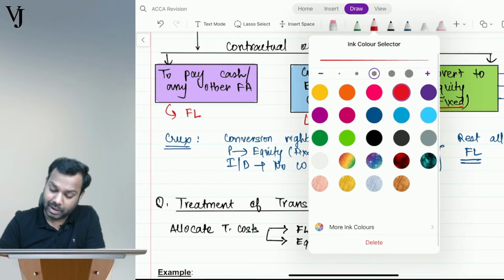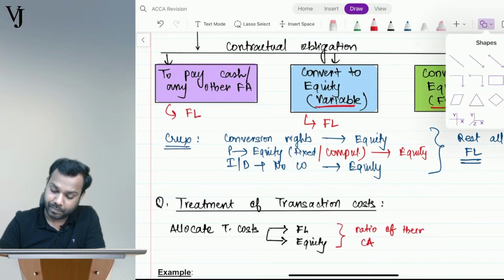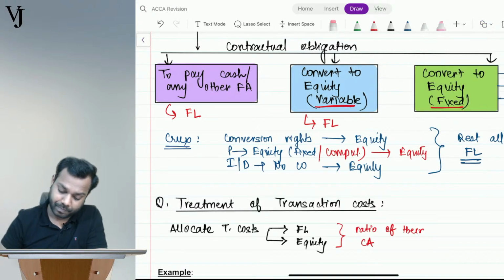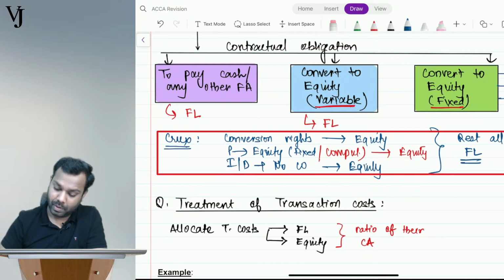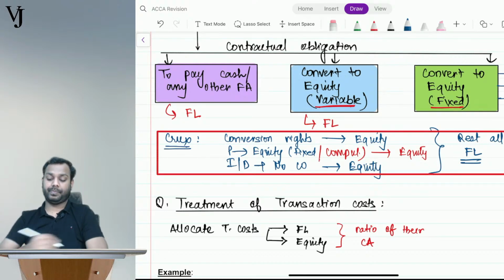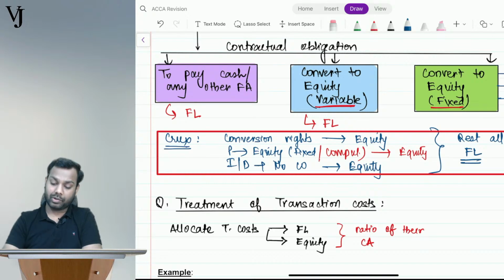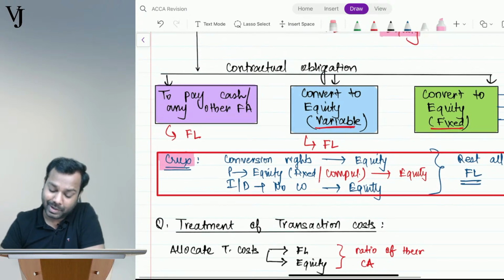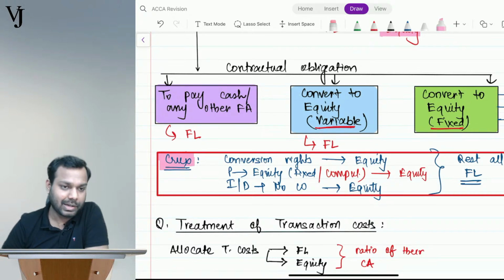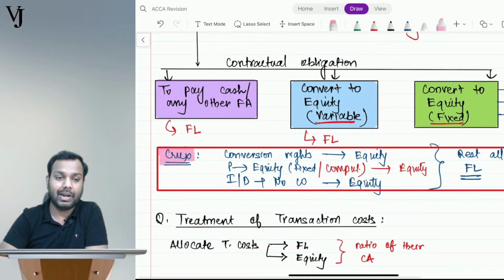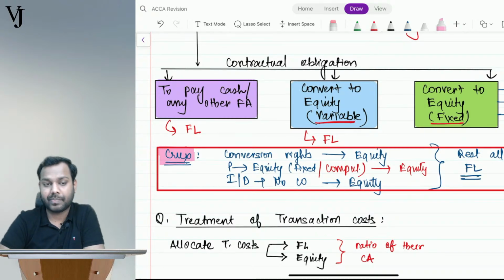Please confirm if it is clear, everyone. This is the overall crux of this chart. Though the chart itself was the crux, now I have made the crux of the crux also. The most simplified one. I cannot make things more simple than this, I think. Tell me, guys, is it clear, everyone, so far?